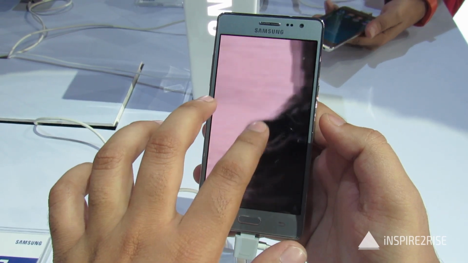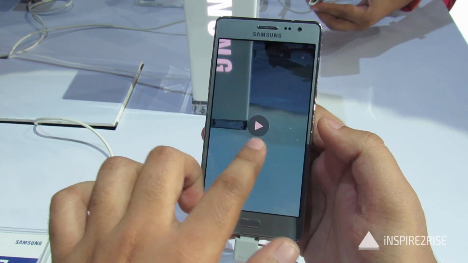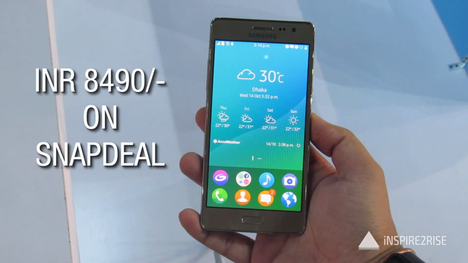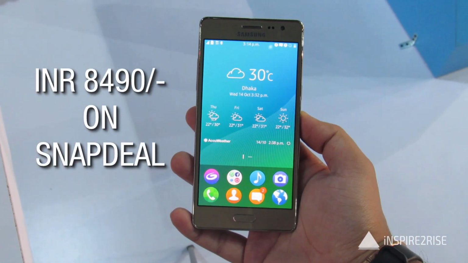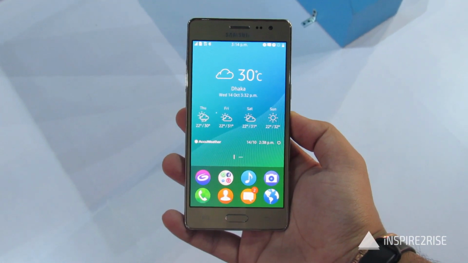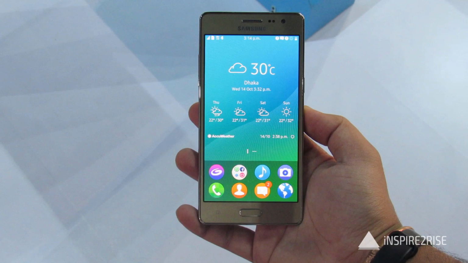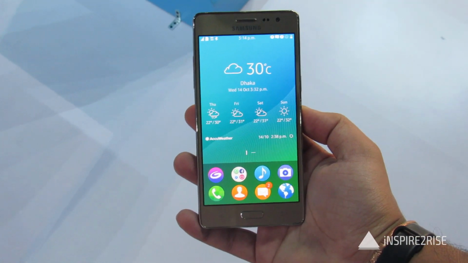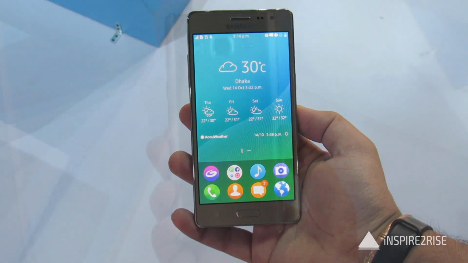The smartphone would be available exclusively on snapdeal.com, and it would be available for a price of 8,490 rupees. And apart from that, the users would get 1 GB of data free per month for 2 months on the Vodafone network. At this price point, a lot of good Android smartphones can be bought. So in case you are out to buy the smartphone, do look at the other options out there.